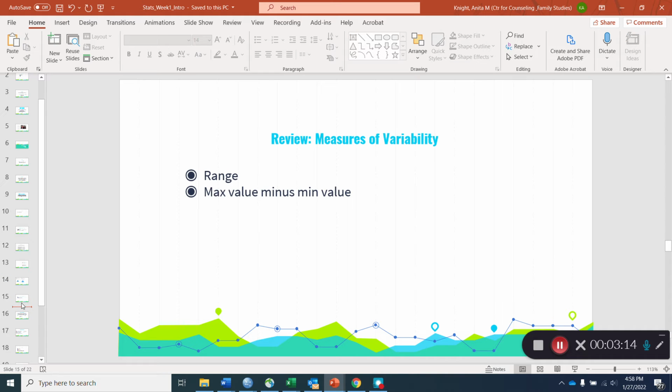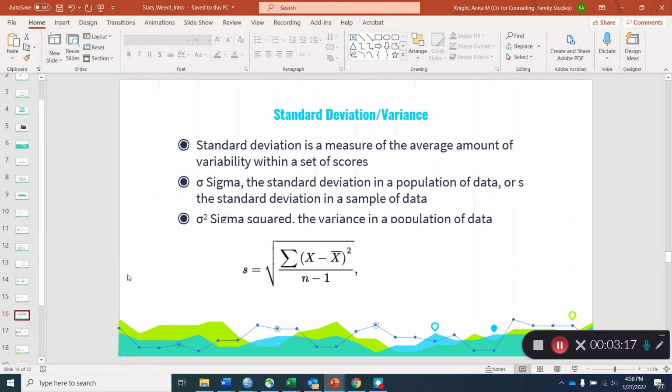So again, the range is the max value minus the min value. The standard deviation can be calculated by this formula where S is standard deviation, and then we're looking at the square root of these other items. If we look at the numerator, we've got sigma, which means adding everything together that follows, and we've got x minus x bar, where x bar is the mean, and then we're squaring that value. And then we divide all this by the denominator, which is n, the number of cases, number of participants, however you want to put that, minus 1.